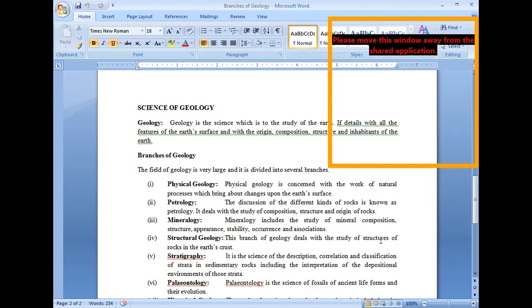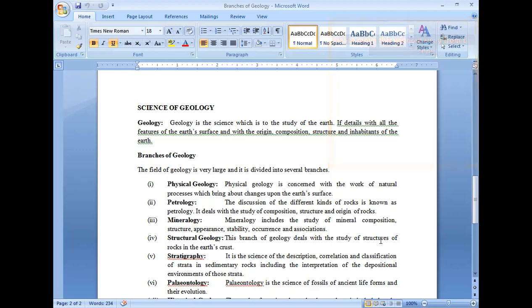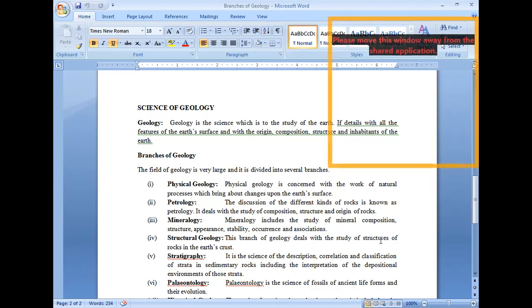Then come to mineralogy. Crystallography is a branch of mineralogy, and mineralogy itself is a totally independent branch, in which we will study the composition of individual minerals, their structure, their appearance, their stability, association, and occurrence majorly.